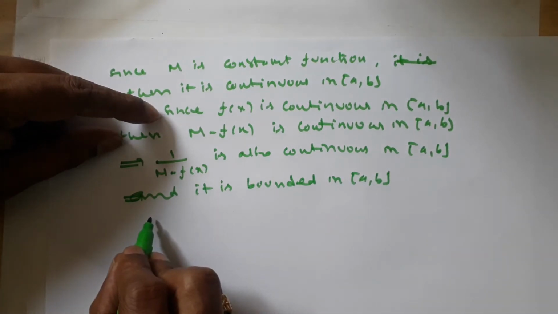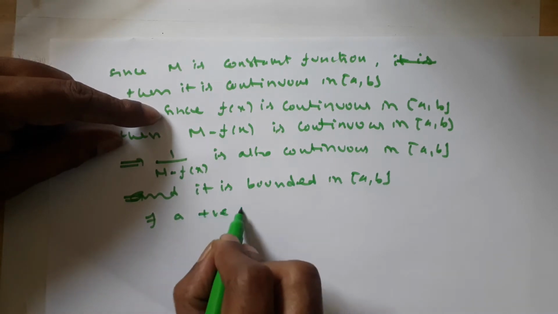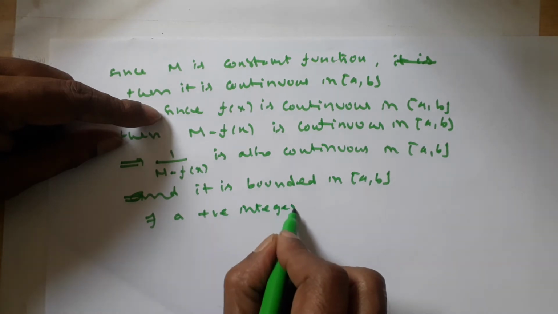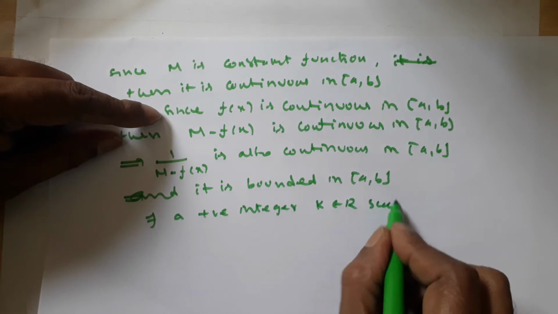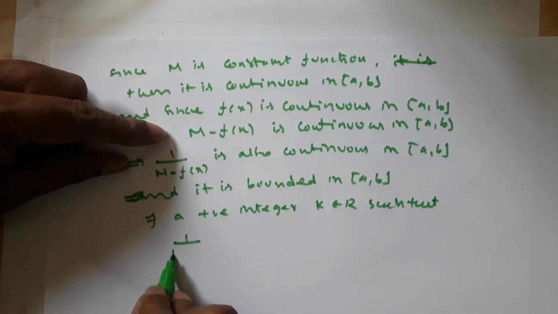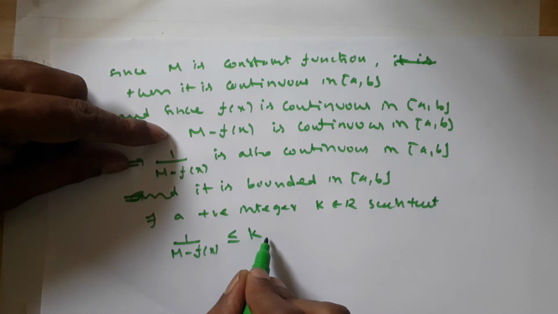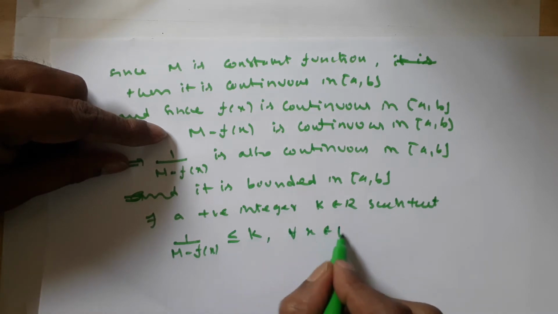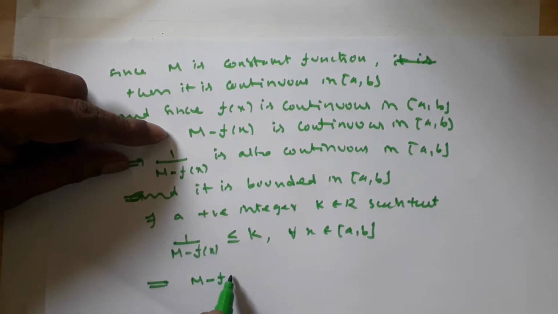So whenever it is bounded, there exists a positive real number k such that 1 by m minus f of x is less than or equal to k, for all x belonging to the closed interval [a, b]. This implies m minus f of x is greater than or equal to 1 by k.